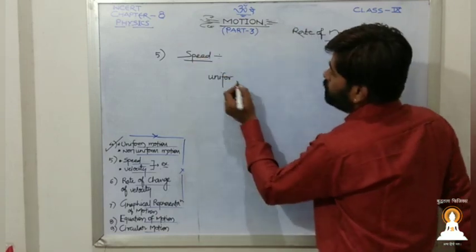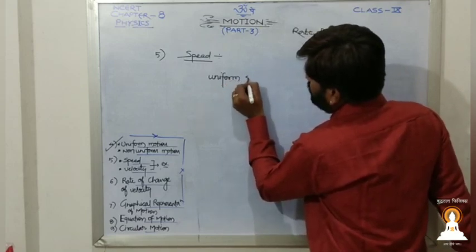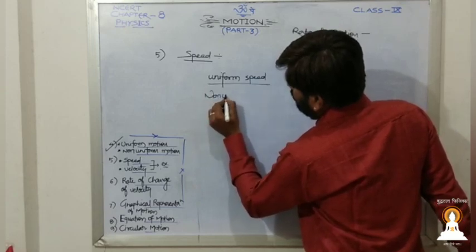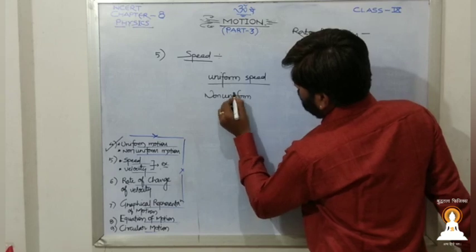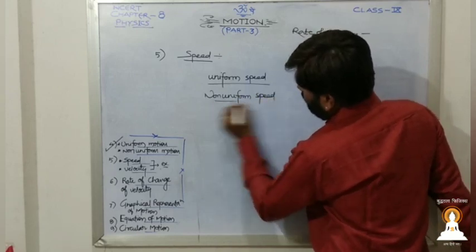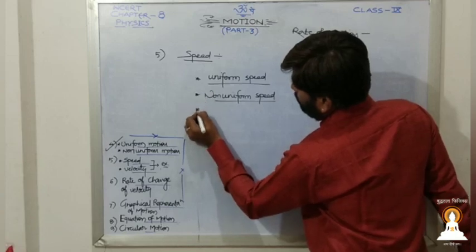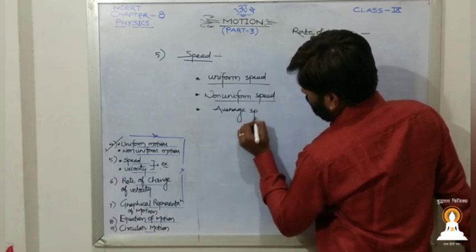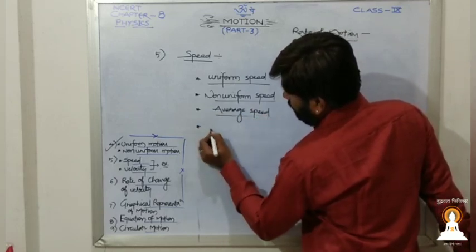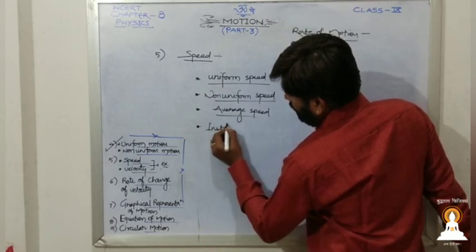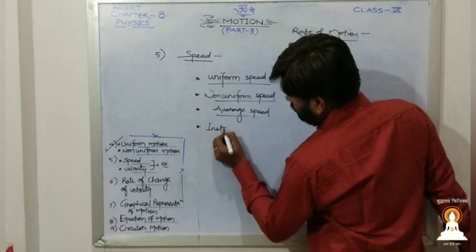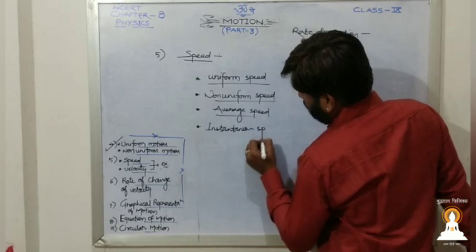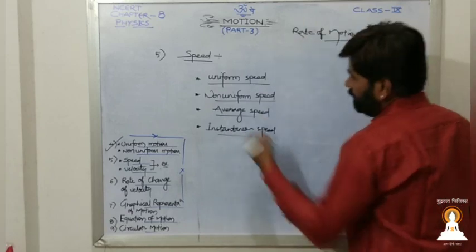You have talked about uniform motion, so may we say uniform speed, non-uniform speed, average speed, and at last instantaneous speed. So let us define them.